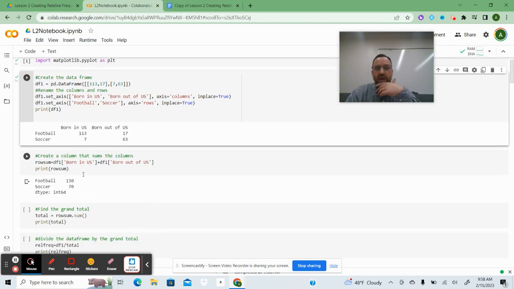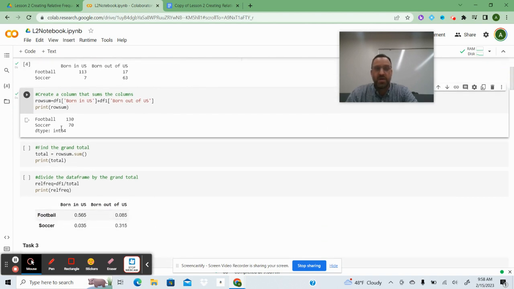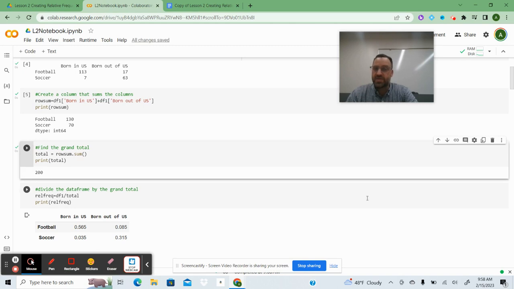So I'm going to create a column that sums the rows. I put row sum equals the data frame of born in the US plus the data frame of born outside of the US. And then to do the row sum, it just will put football, and then it has the numbers, and then soccer, and then it has my numbers. So what I can do now is find the grand total by doing the sum, row sum, and then summing those two numbers. So I put row sum dot sum. It just takes these two numbers and adds them. And then I printed the total, it's 200.